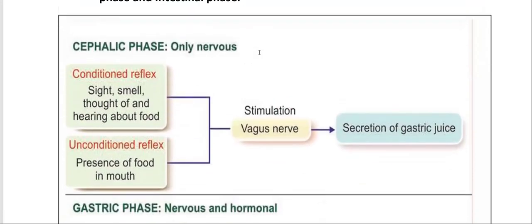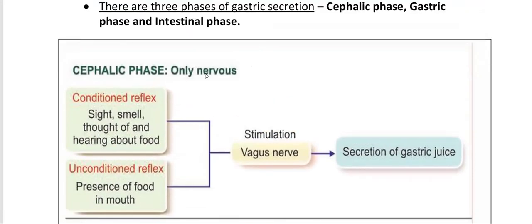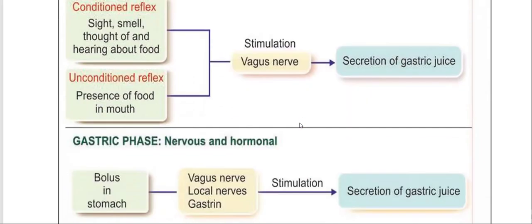Cephalic phase. Cephalic phase is only nervous. Conditioned reflexes: sight, smell, thought of, and hearing about food. Unconditioned reflexes: like presence of food in mouth. Unconditioned and conditioned reflexes stimulate the vagus nerve, and secretion of gastric juice occurs.